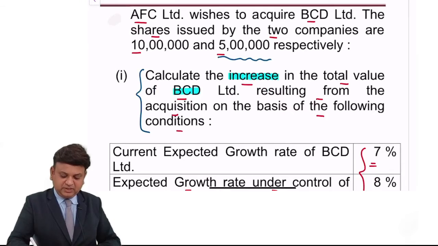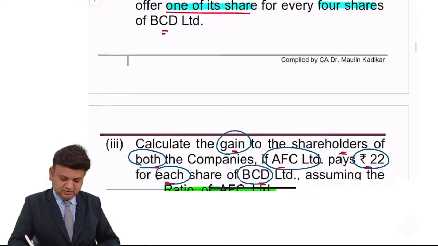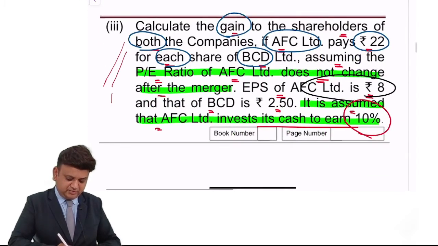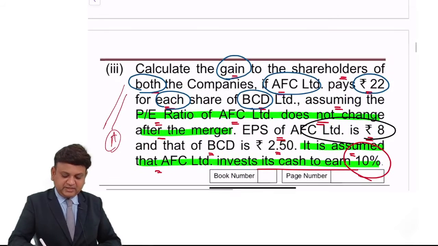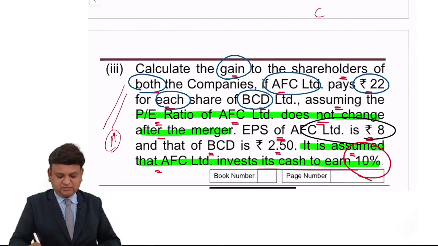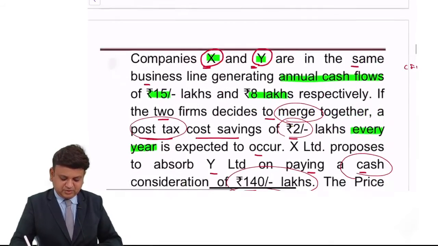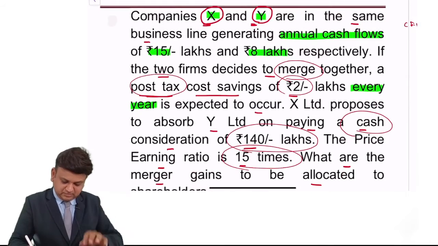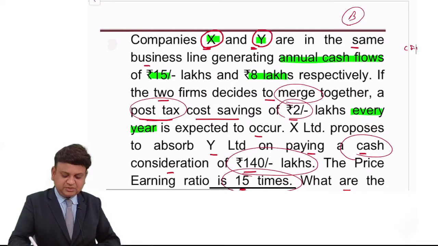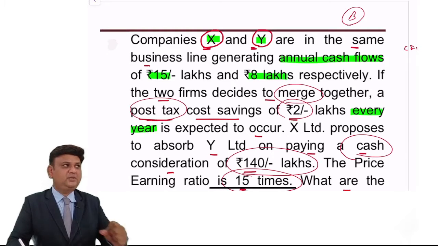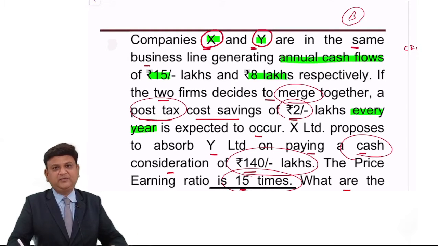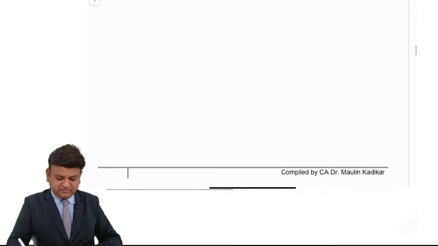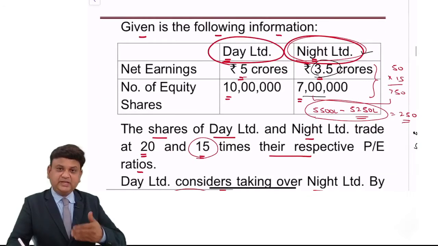Again, over here, this part of the question is very important. Rest portion of the question is moderate, less important. This is again a moderate question because the earning information is not given but cash flows are given. So we assume that the earning itself is cash flow.